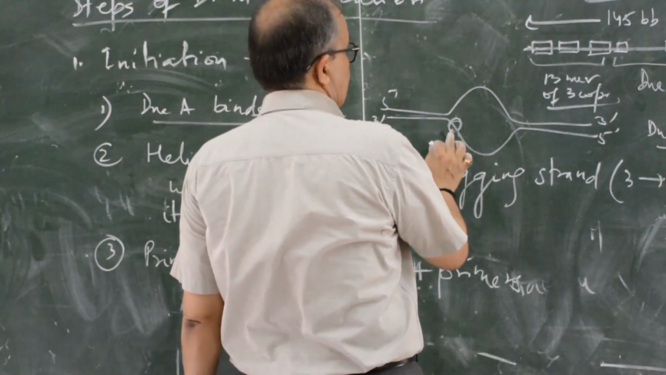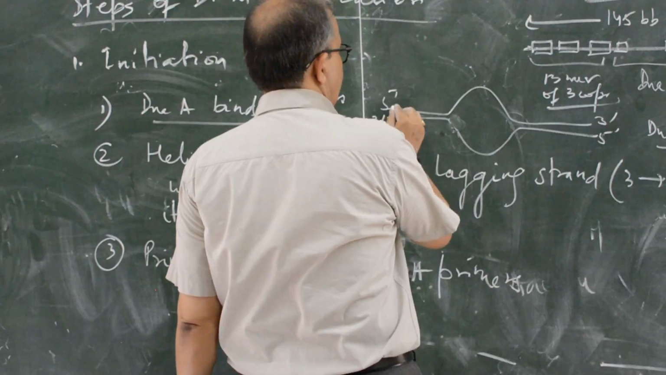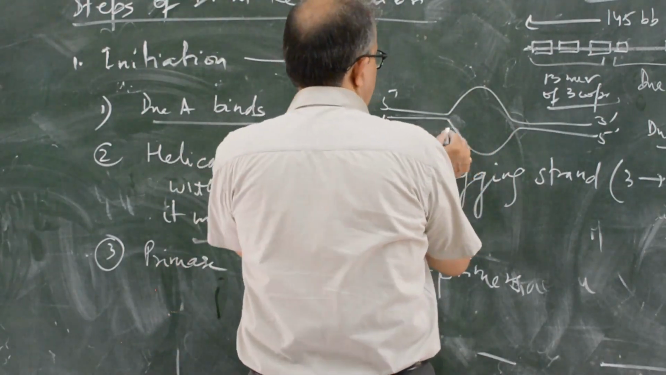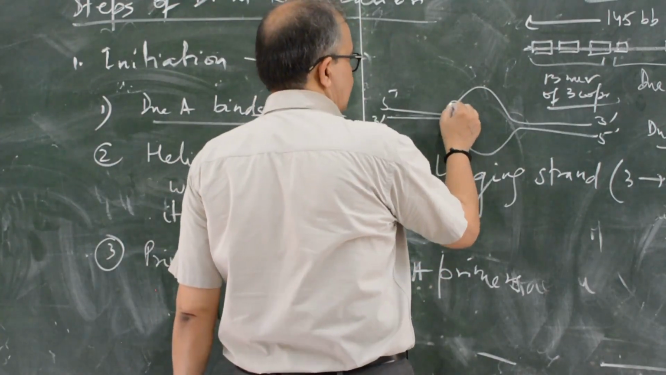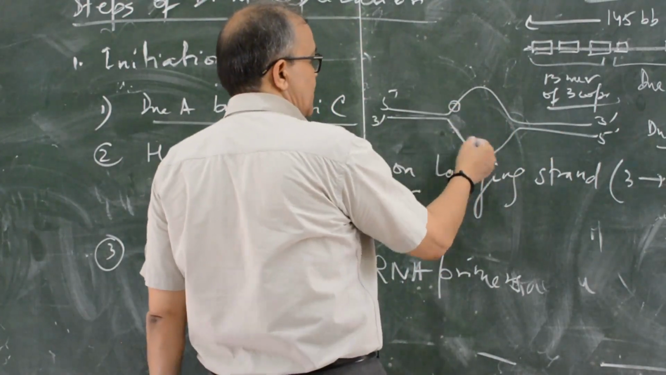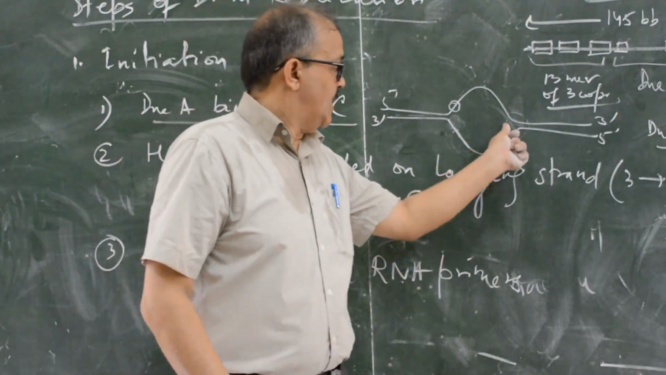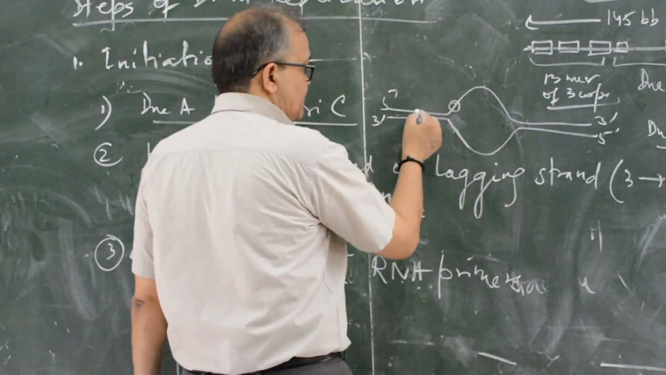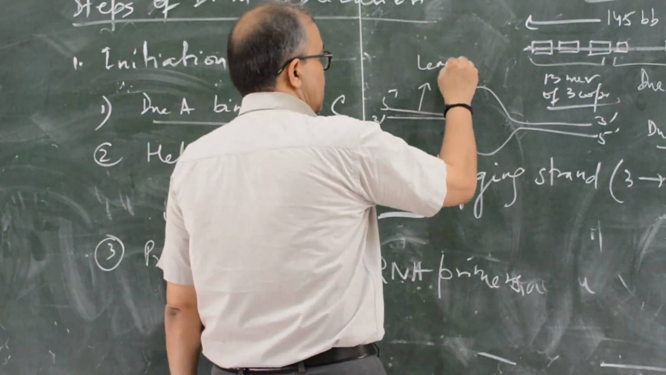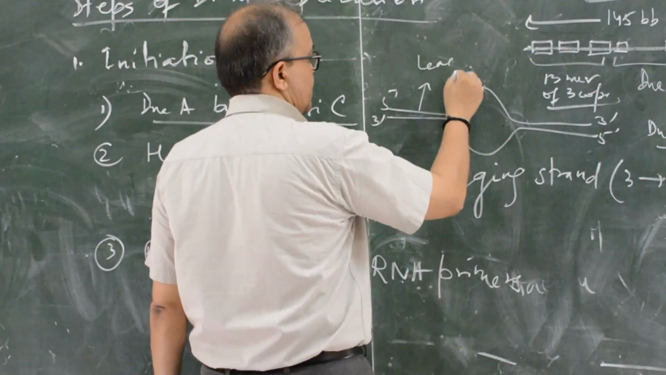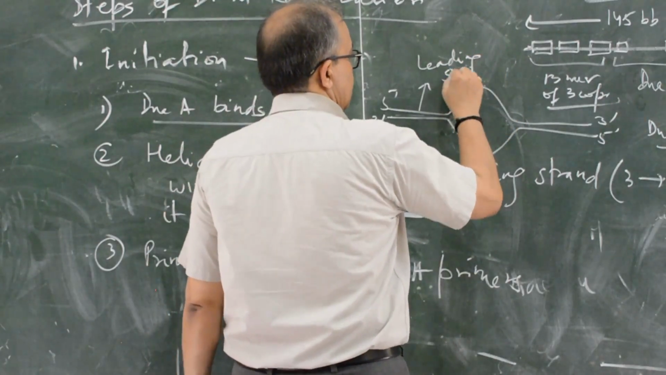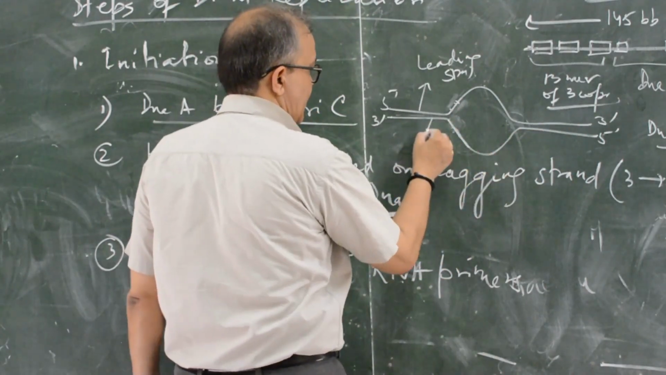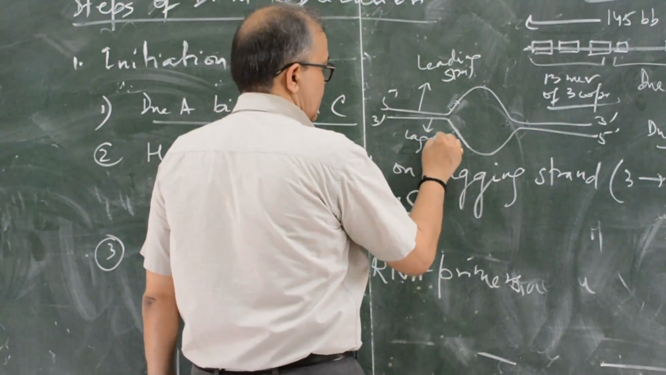You see here, this is the 5 to 3 direction. Suppose I will discuss at this point 5 to 3 direction. This is the lagging strand, 3 to 5. I will tell you by like this. Both the direction, replication will proceed bidirectionally. This will be 3 to 5. This is leading strand, 3 to 5, leading strand, sorry. This is, I will tell you 5 to 3, lagging strand. It is correct. Lagging strand.